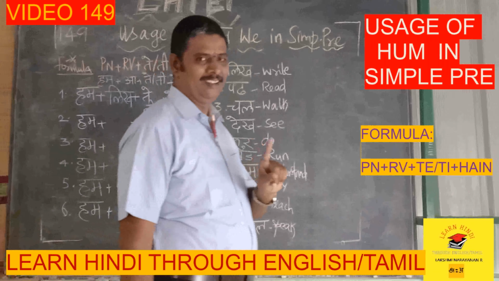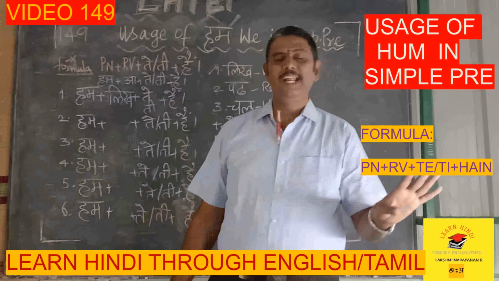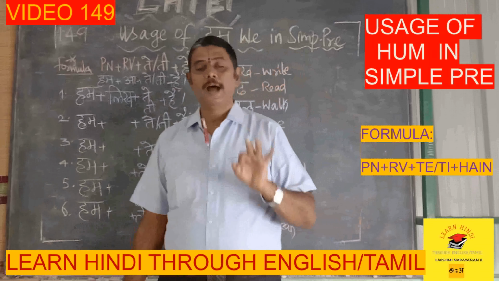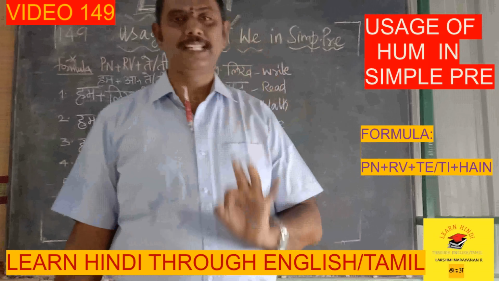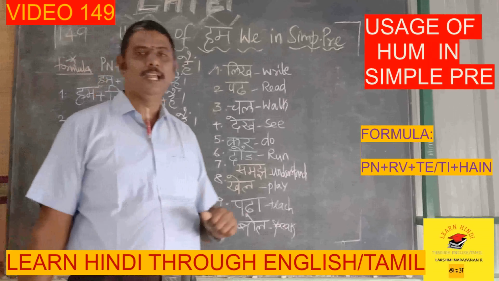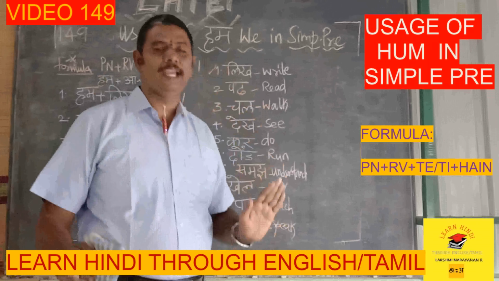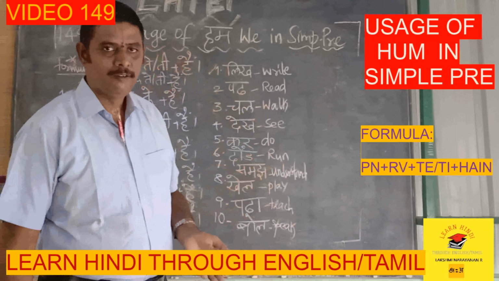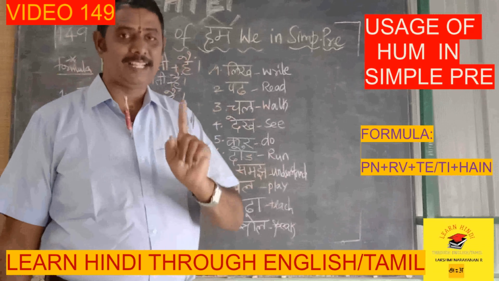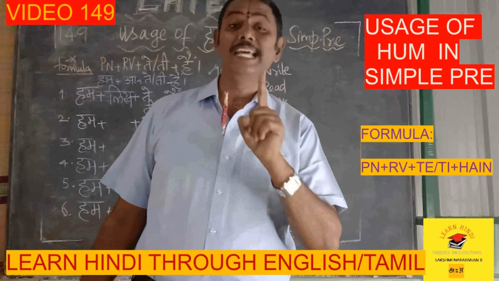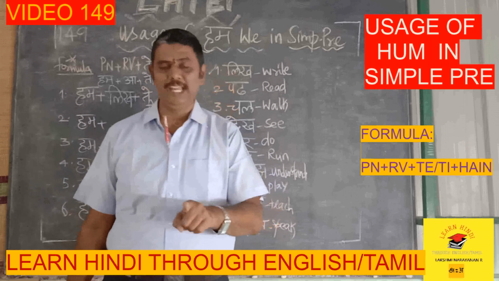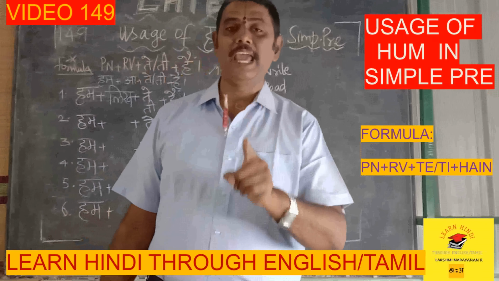So one condition: if only ladies are there, then you have to say hum likhti hain, hum padhti hain, hum dekhti hain, hum aati hain, hum jaati hain, hum khaati hain, hum peeti hain, hum soti hain, hum baithti hain, hum uthti hain. Even if there is a male, one person, there you are not to say hum likhti hain. All of us have to say hum likhte hain.